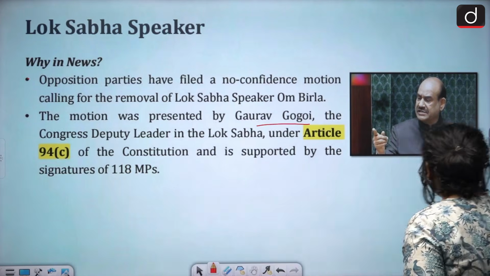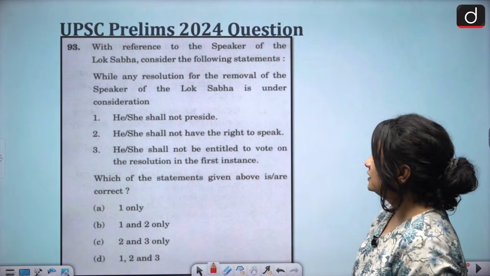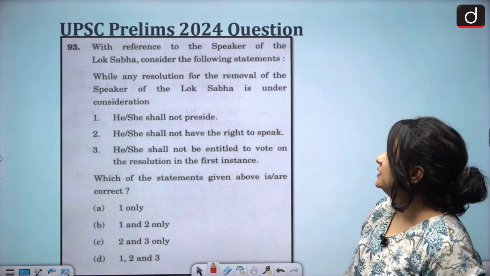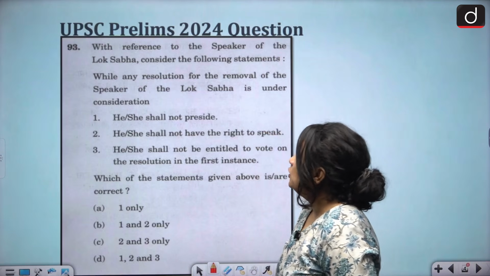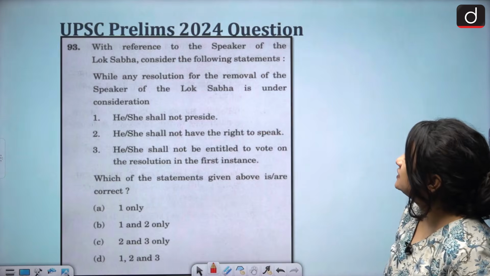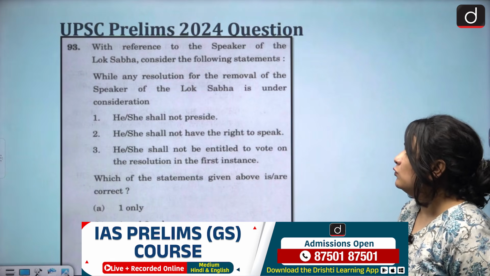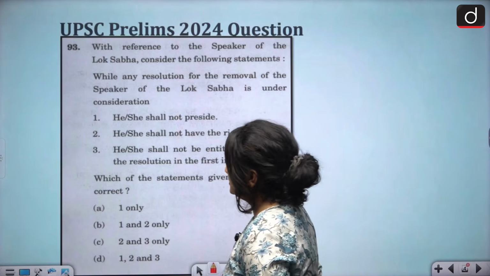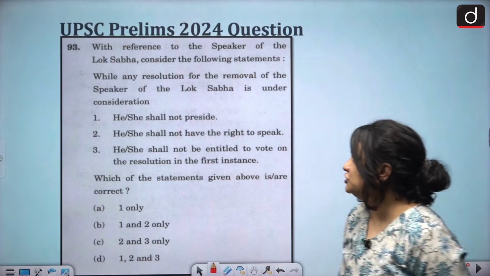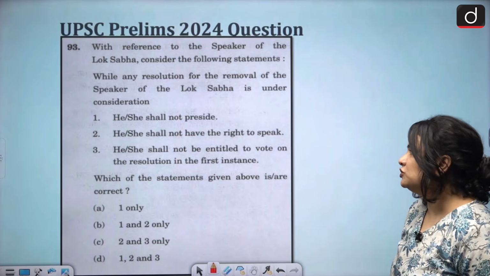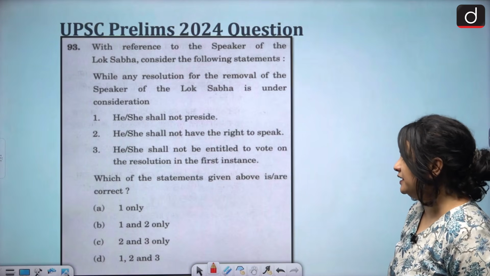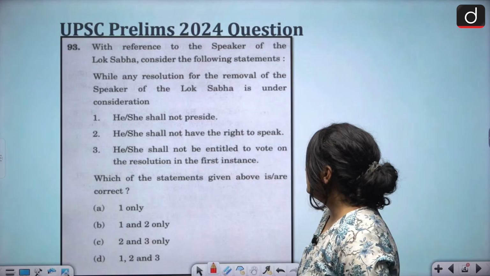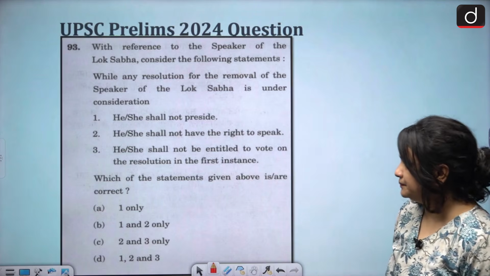So, let's look at various questions that have been asked from this topic. Question 93 from UPSC 2024 Prelims said, with reference to the Speaker of the Lok Sabha, consider the following statements. While any resolution for the removal of the Speaker of the Lok Sabha is under consideration, 1. He or she shall not preside. 2. He or she shall not have the right to speak. 3. He or she shall not be entitled to vote on the resolution in the first instance.